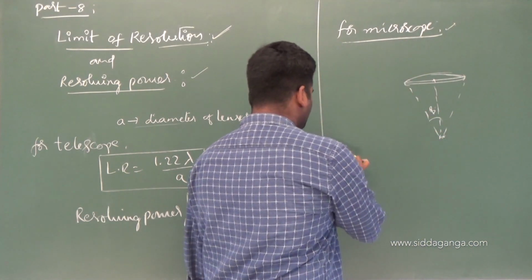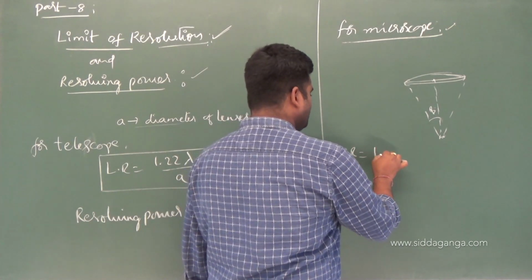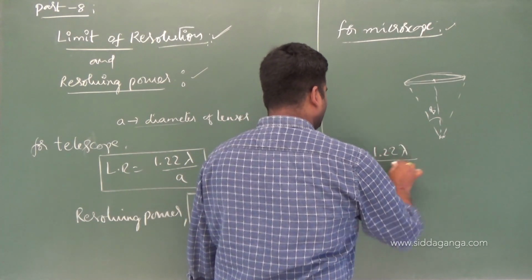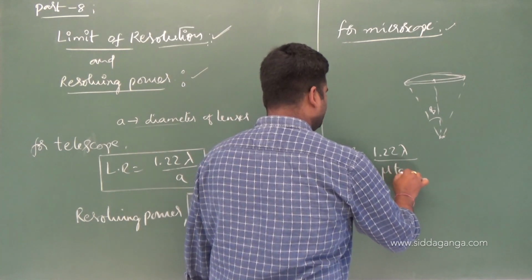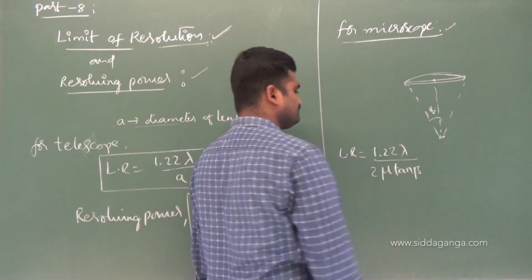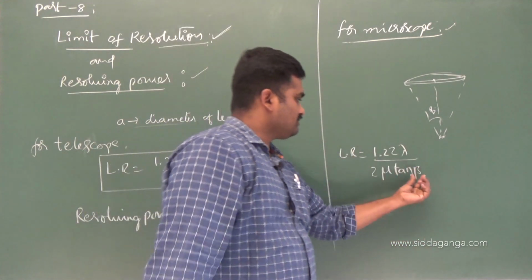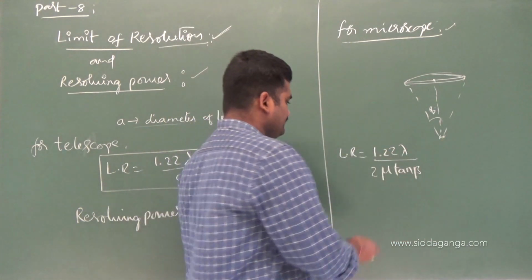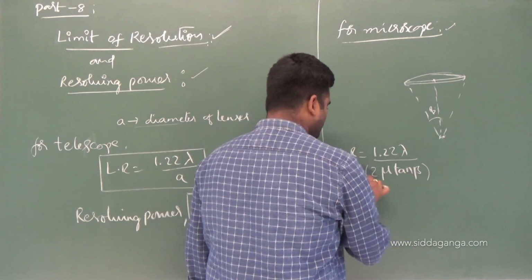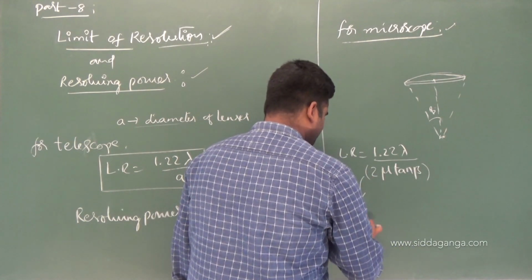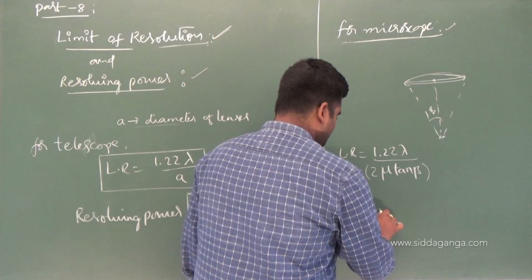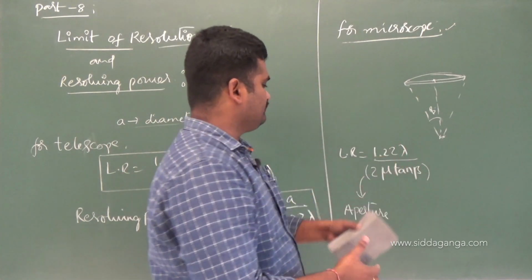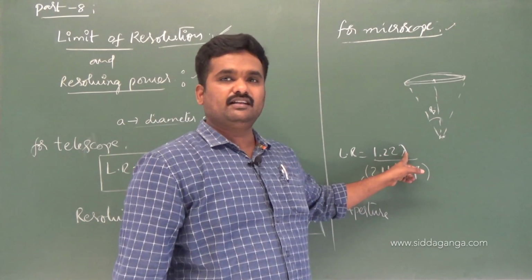In this case the limit of resolution is written as 1.22 lambda divided by 2 mu tan beta. This beta is the vertex angle made at this particular point, and this entire term 2 mu tan beta we call the aperture, and lambda is the wavelength of the light used.